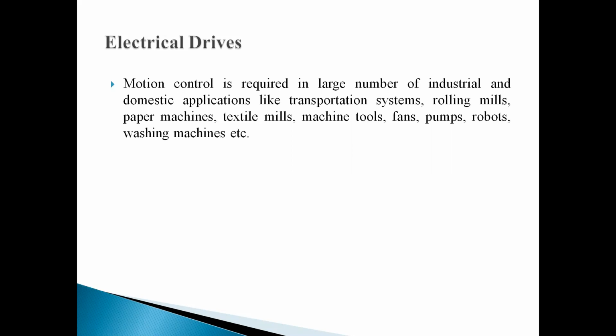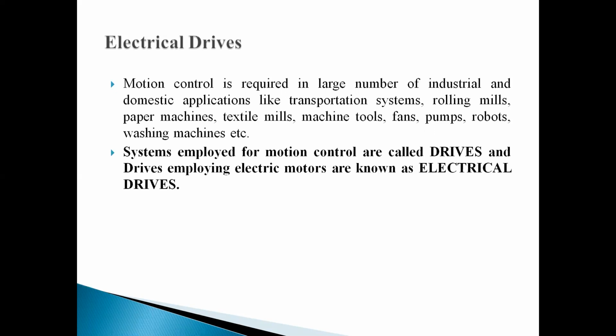So any electrical machine like washing machine which requires motion, it can be linear or non-linear. Any electrical machine which requires motion can be called a drive. Okay, so the system employed for motion control is called a drive, and drives which employ electric motors are known as electrical drives.